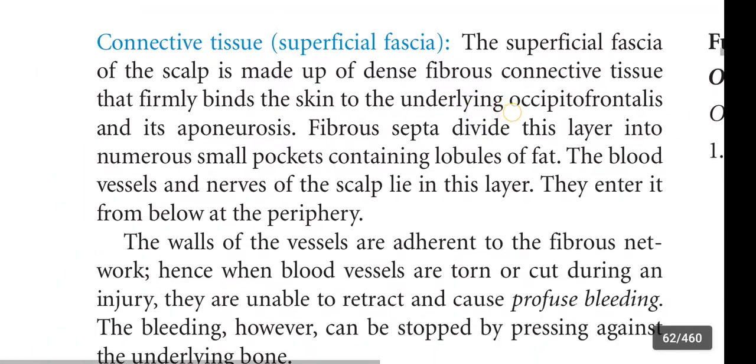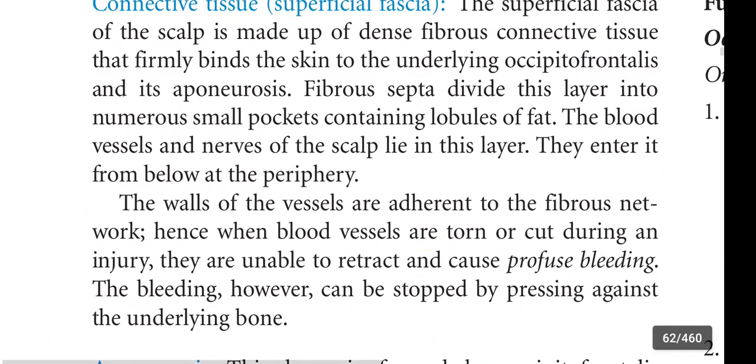Next, they enter it from below at the periphery. The walls of the vessels are adherent to the fibrous network. Hence, when blood vessels are torn or cut during an injury, they are unable to retract and cause profuse bleeding. The bleeding, however, can be stopped by pressing against the underlying bone.